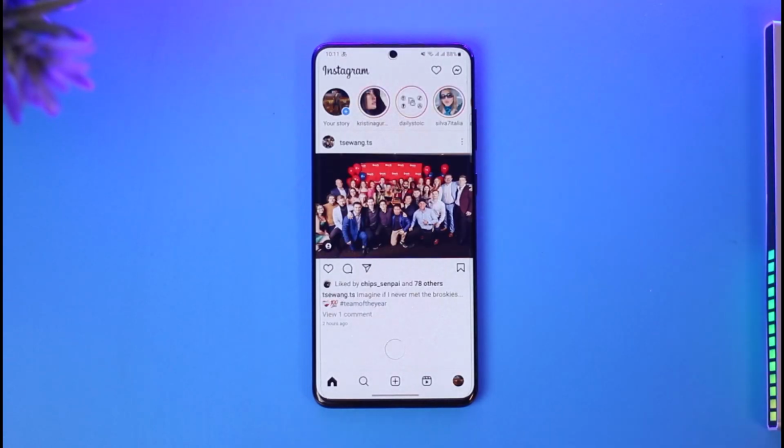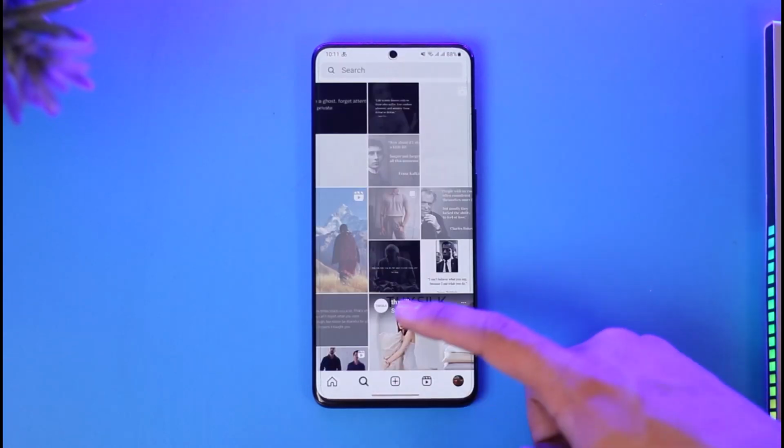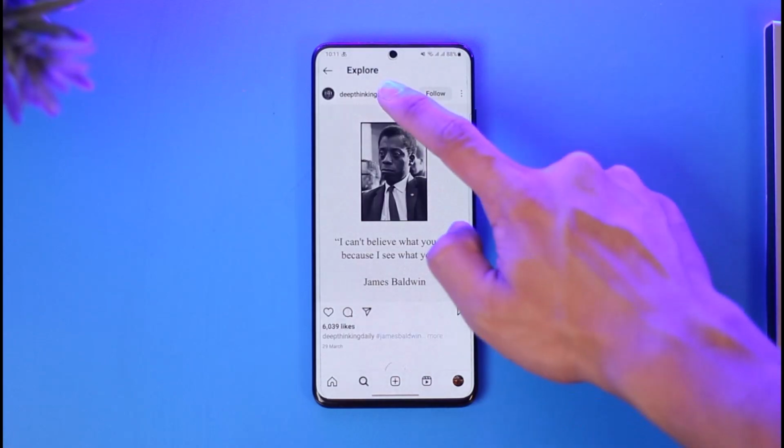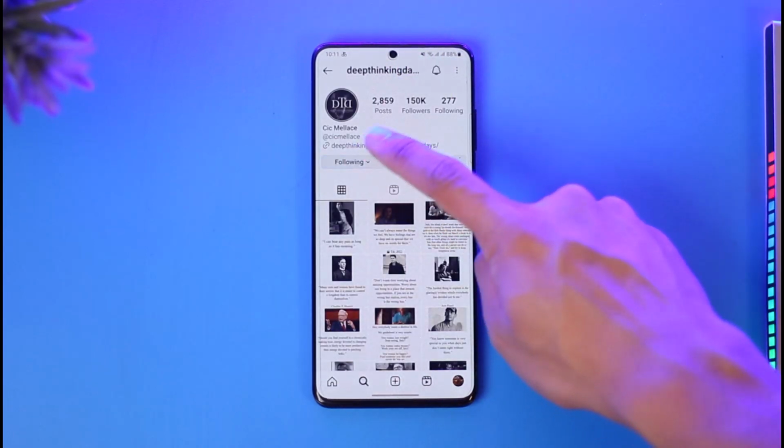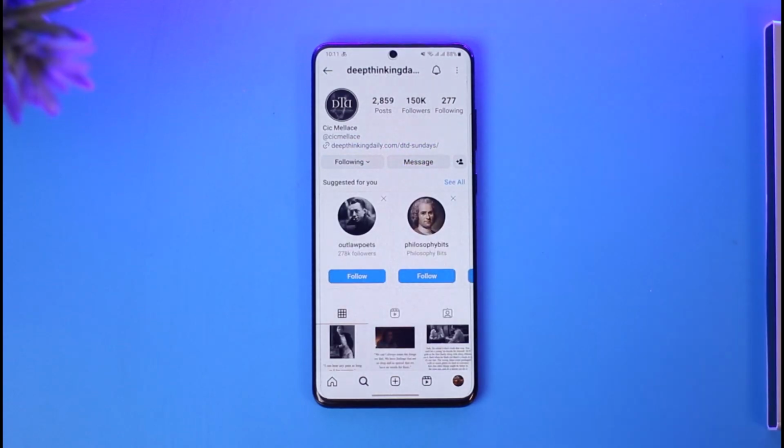there is a specific person that you want to follow. So I'll just choose a random profile over here. Let me just choose this one for example. You can see I don't follow them, so I'm just going to select follow, and then here you can see following. Now basically if I refresh it, in order to find out whether or not this person has followed me,